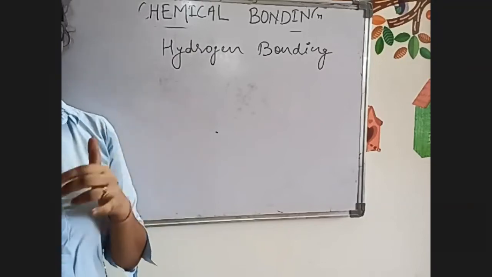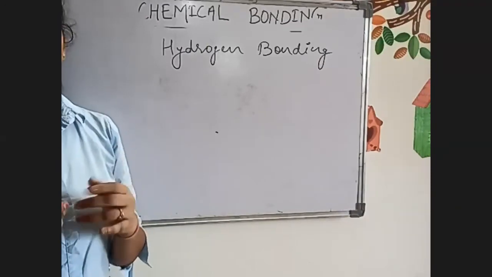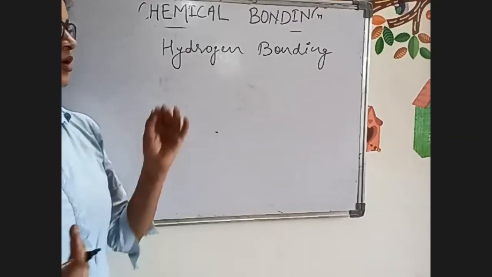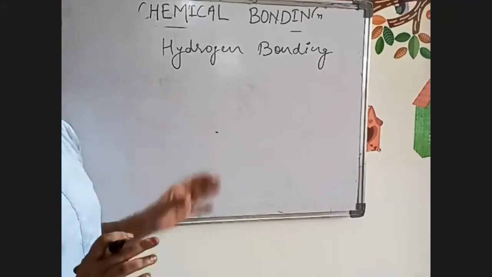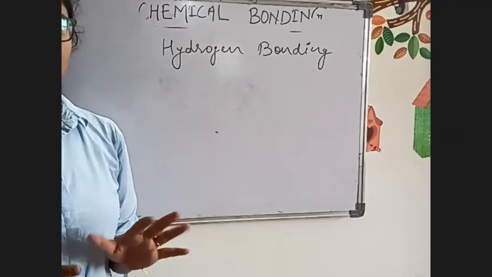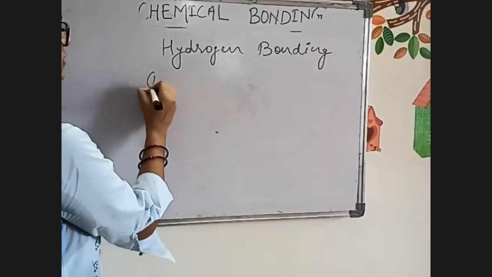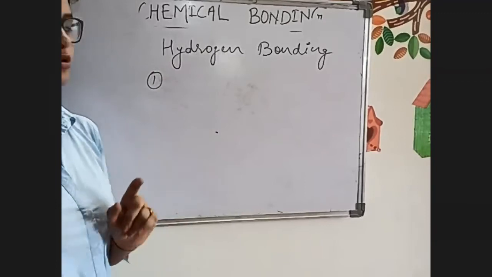Now, in exam, questions will be asked like in which of the following examples hydrogen bonding is there. So I am going to discuss 3-4 examples, and that will be enough for you. You just see the example. No need to memorize it. So in hydrogen bonding, the first condition is hydrogen bonding will be formed between hydrogen